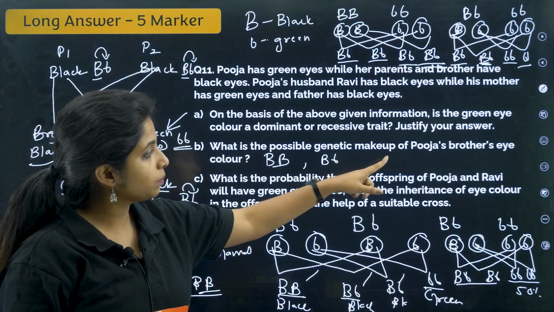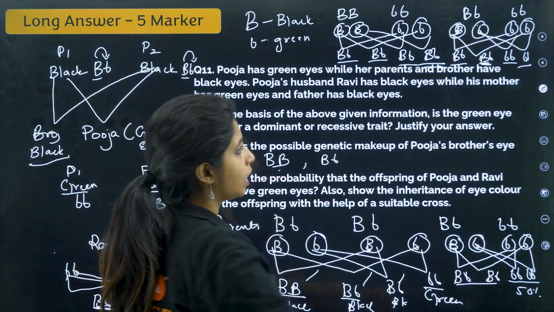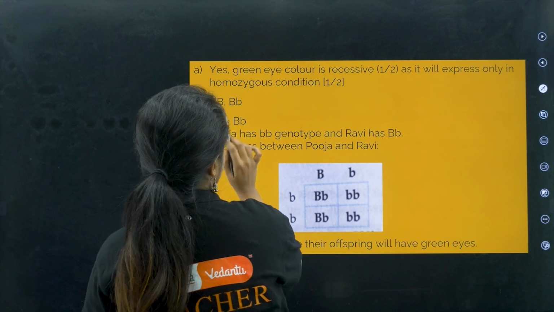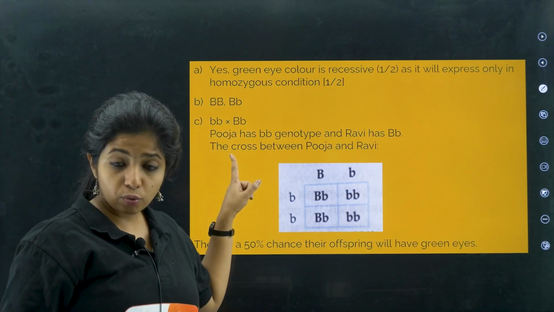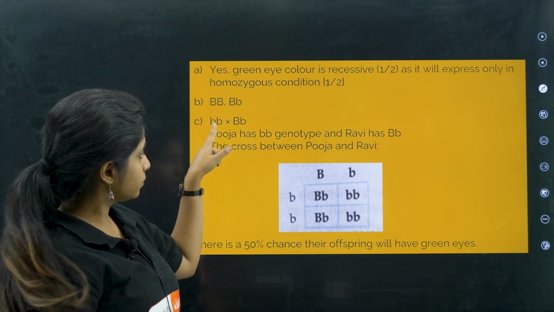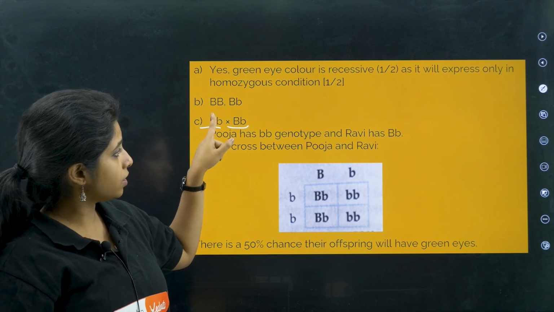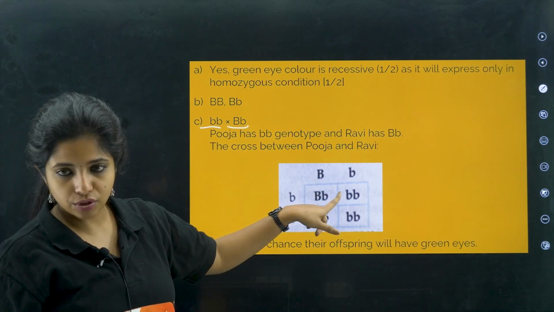Now, what is the possible genetic makeup of Pooja's brother? I said capital B, or capital B, small b. So it can be this or this. Now, you are asked to make Ravi's cross. So this is Pooja's eye color, this is Ravi's. When you make a cross, it will look like this.